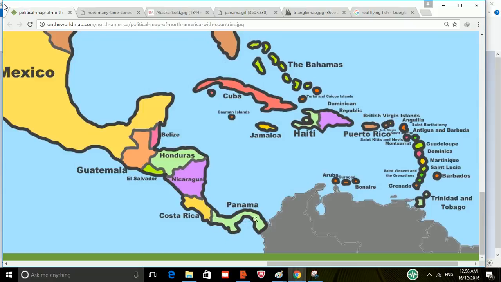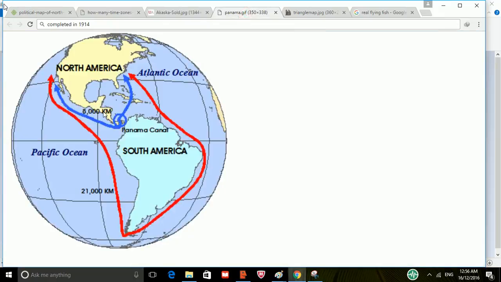All right, then we have Panama. How I remember Panama is, you must be aware that the Panama Canal goes through Panama, and it's a very important canal because it reduces the distance from the west to the east coast of the US from around 21,000 kilometers to 8,000 kilometers. So you can imagine how small this journey becomes if we use the Panama Canal.